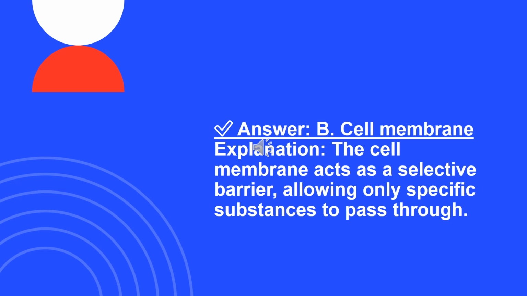The correct answer is letter B. Cell membrane. The cell membrane is a semi-permeable structure that regulates what enters and exits the cell. It is made up of a phospholipid bilayer, which allows small molecules like oxygen and water to pass through while controlling the entry of larger or harmful substances.